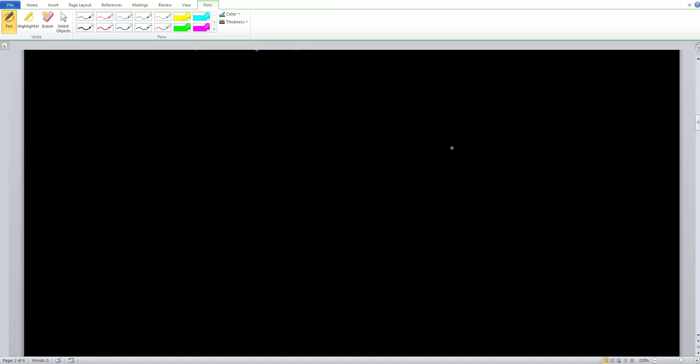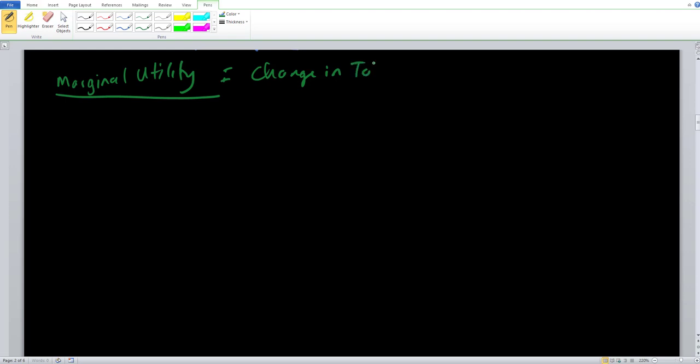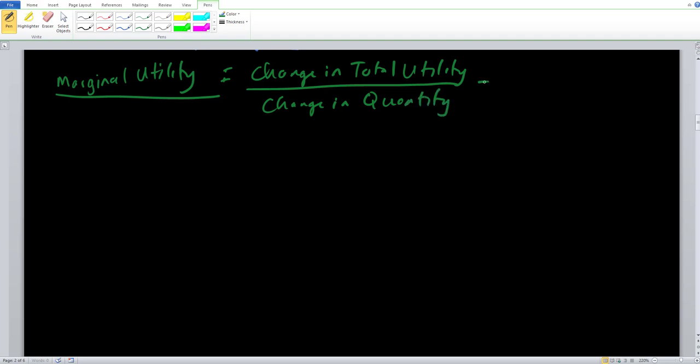So let's go ahead and build them up. Like we said before, we are going to make our decisions on marginal utility, so the additional utility itself. Marginal utility, in order to calculate this out, we have the change in total utility divided by the change in quantity. If we wanted to use shorthand notation, we can use the triangles, the deltas: change in total utility divided by the change in quantity.